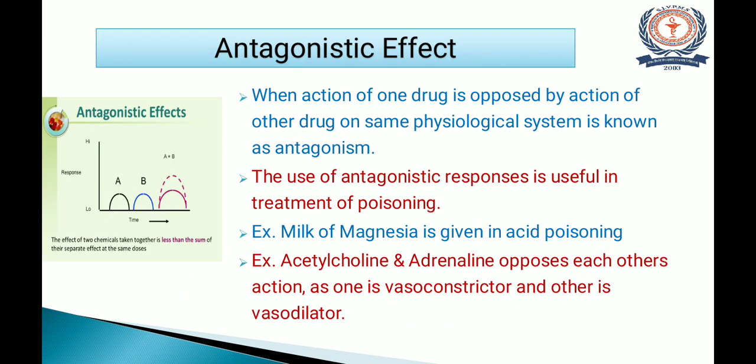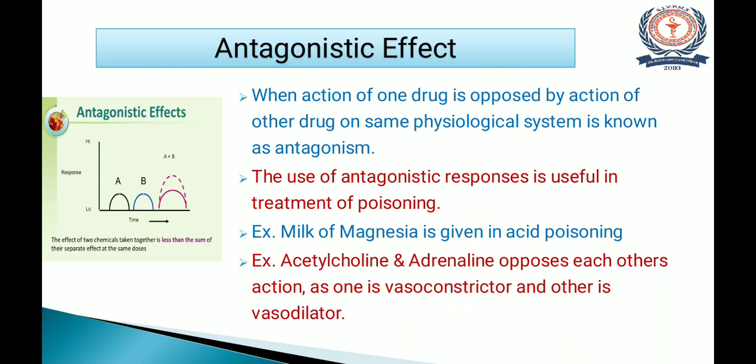Next is the antagonistic effect. When the action of one drug is opposed by the action of another drug on the same physiological system, it is known as antagonism. So the use of antagonistic responses is useful in the treatment of poisoning. Now what is this antagonism? When we are administering one drug and on the same physiological system we administer another drug, knowingly or unknowingly, if the effects of both drugs are contradictory to each other, they will nullify. That means no therapeutic response will be observed.